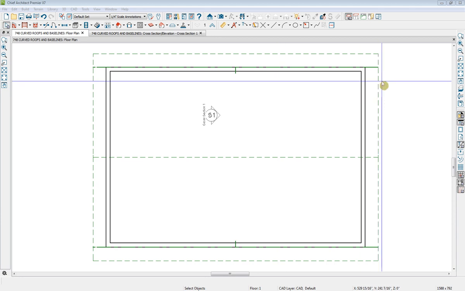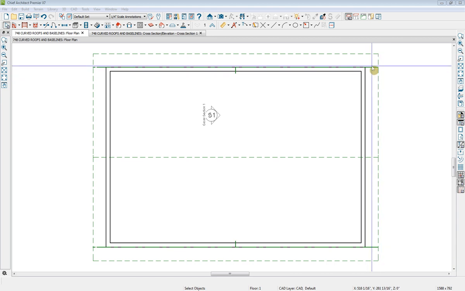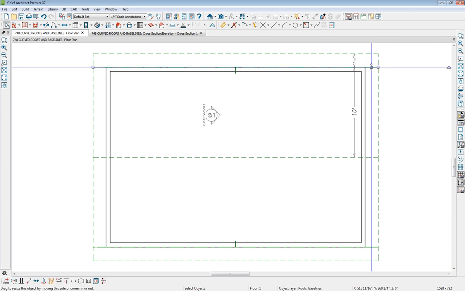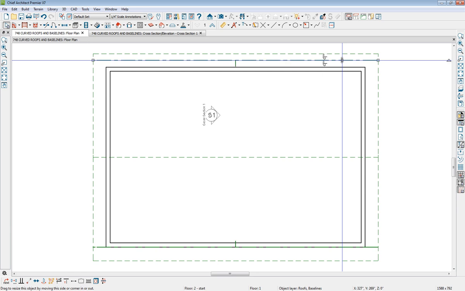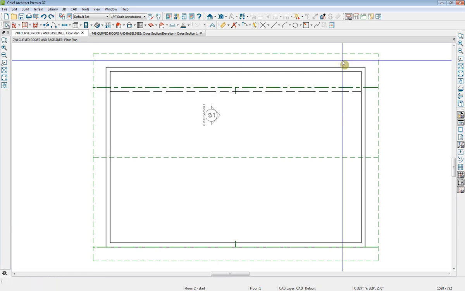Roof plane baselines can be selected and edited in certain useful ways. You can see the baseline here against the exterior side of the main layer of the wall. You can select it and use the Move Edit handle to move it. I'll press Control plus Z to undo and move it back into position.